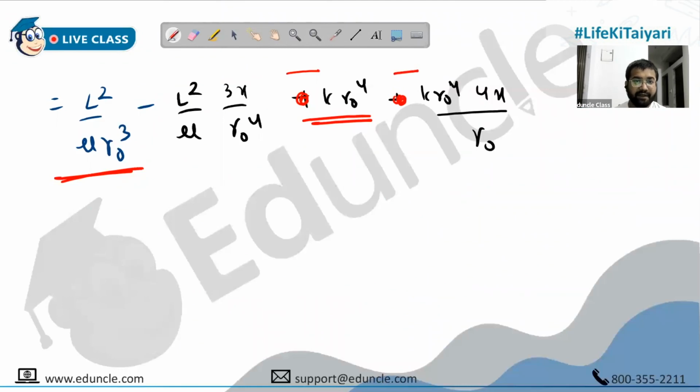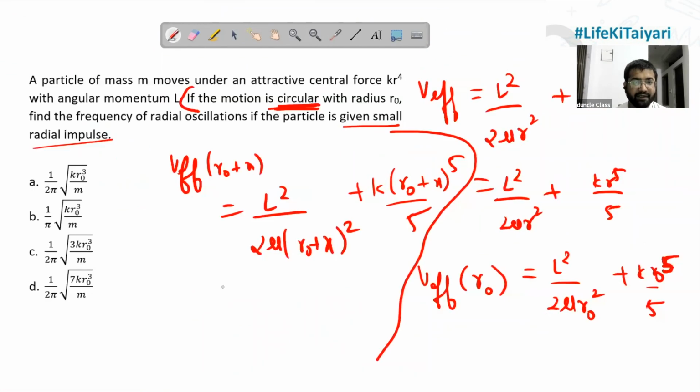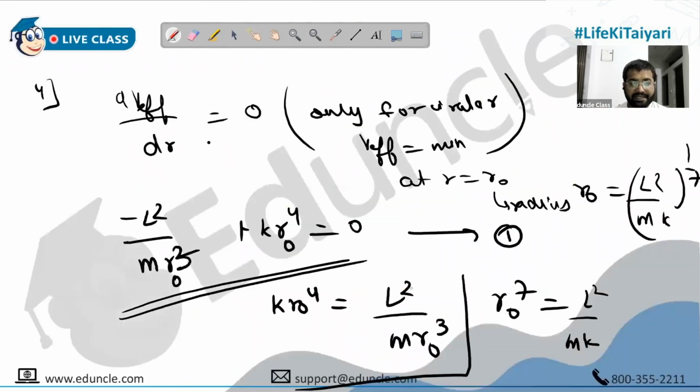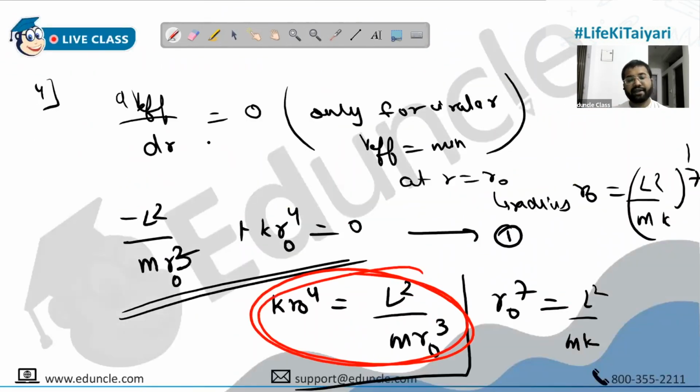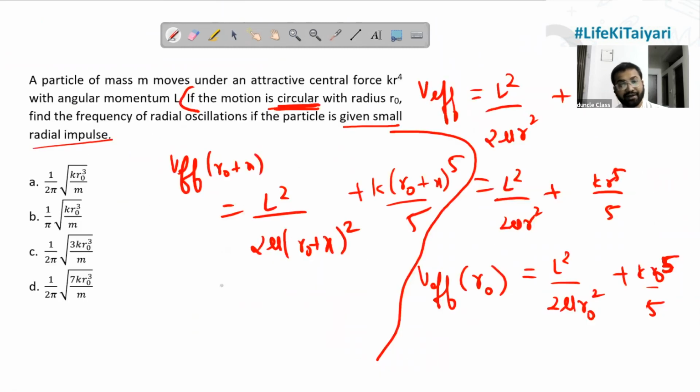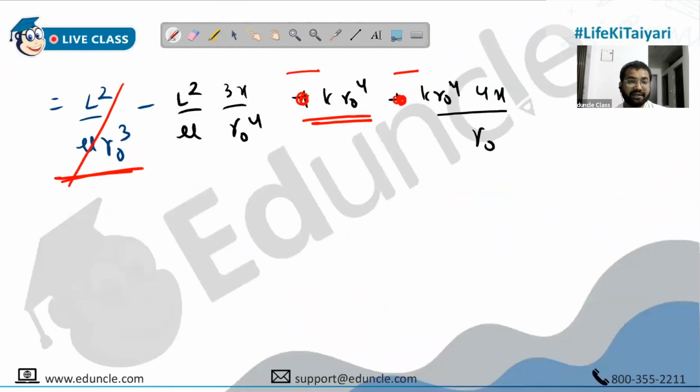Okay, people, have a look. L square upon m r naught cube is k r naught raised to 4. That's the condition, equation number 1. So these two get cancelled, people. That is the reason I said that I wanted to take that question. That's a part of this question, basically. And now we have got the terms.